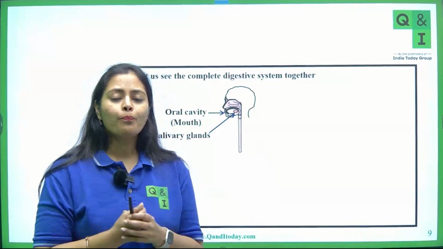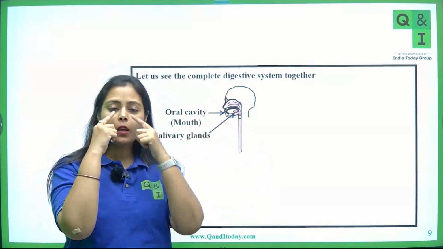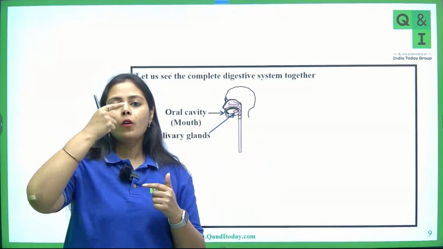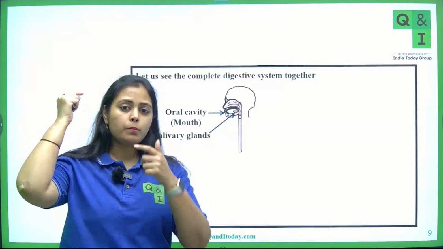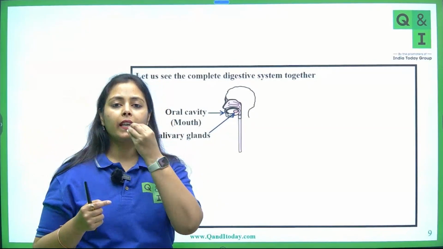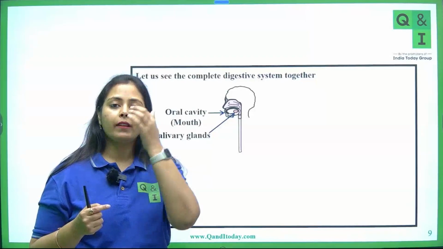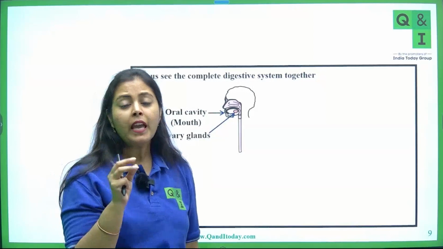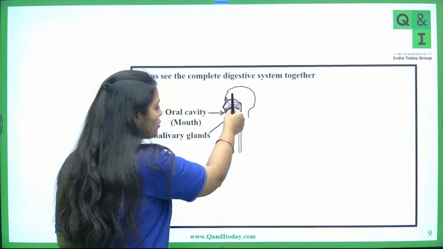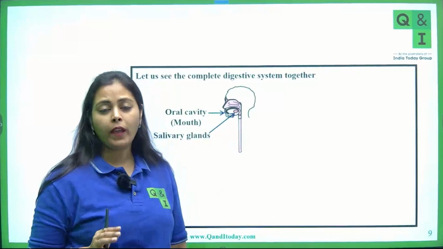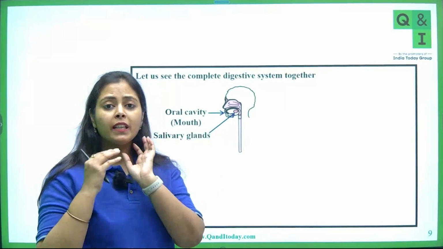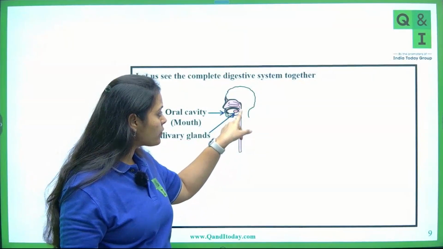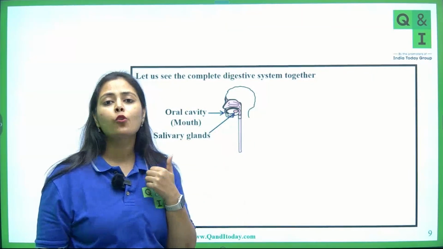Now see this, this is your nose. You are taking in air. Now the air goes into the cavity which is behind. Similarly, you are taking food from here. This buccal cavity and this nasal cavity open into a common passage called the pharynx. Now this pharynx opens into a tube and this tube is called the esophagus. So initially you have a common passage for the nasal cavity and the buccal cavity, which is your pharynx, and this pharynx continues into the esophagus.